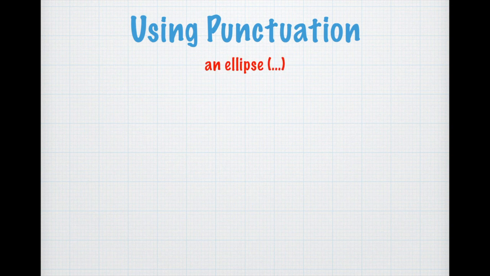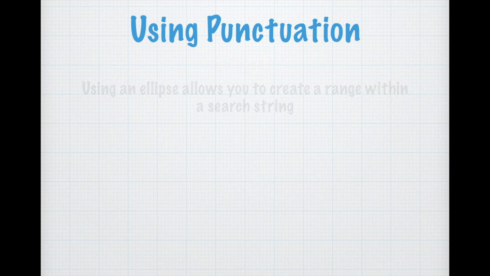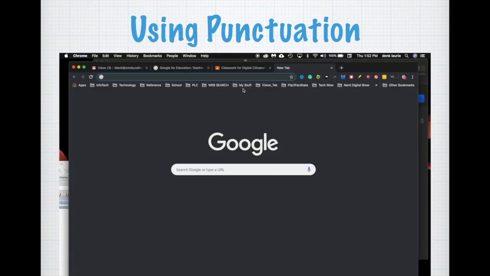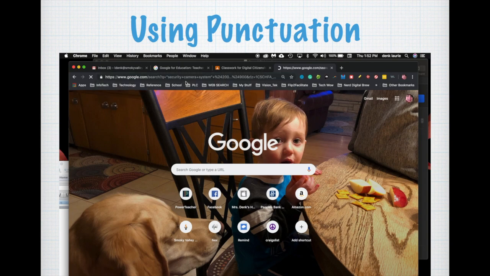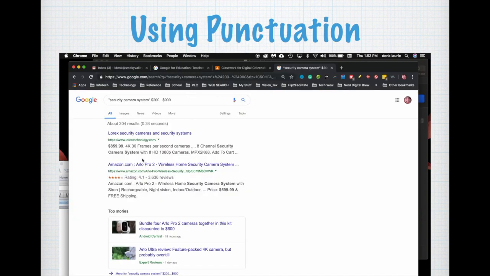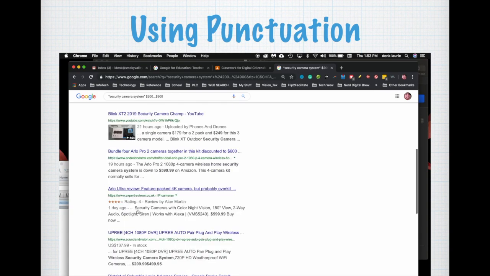An ellipse is a really valuable tool. An ellipse is when you have those 3 little dots. An ellipse allows you to create a range within a search string. A range is when you have content between things. So for example, I could be looking for a security camera. Notice I'm going to look for a security camera system, and I want my cost between $200 and $900.